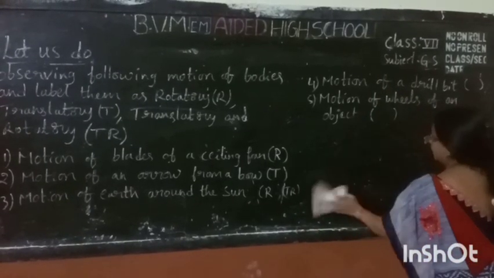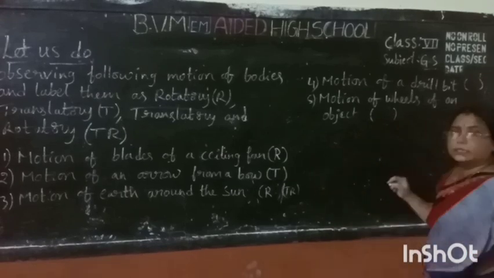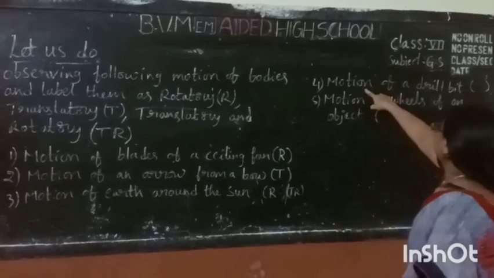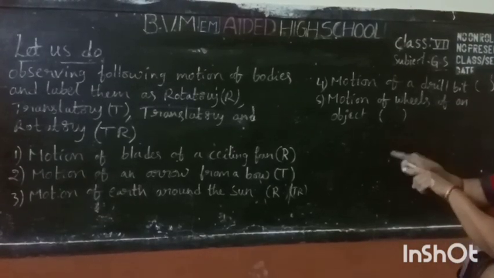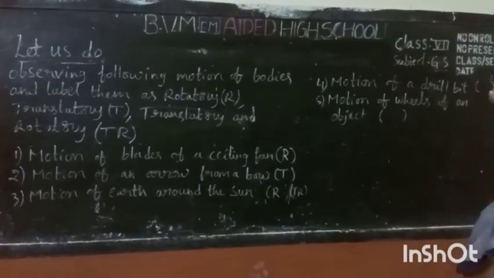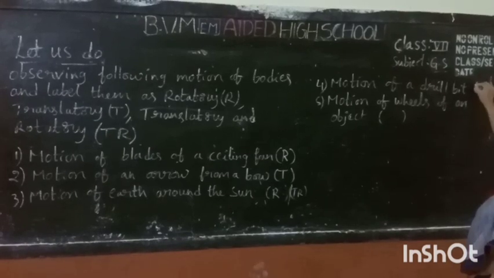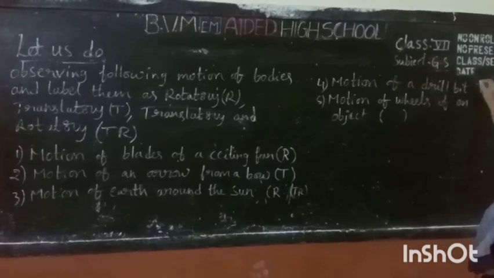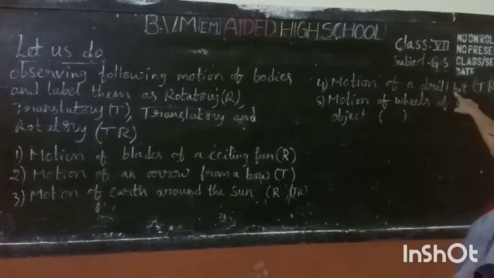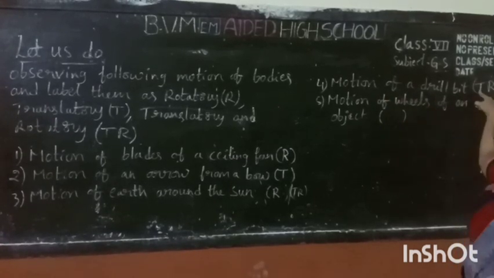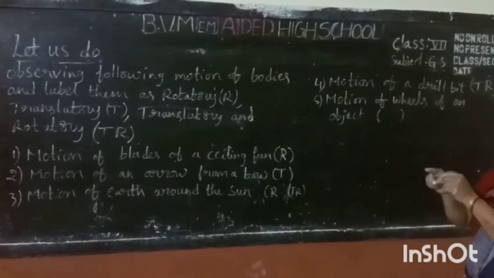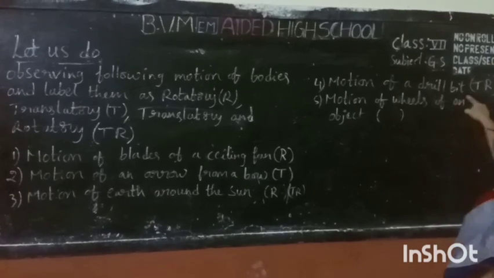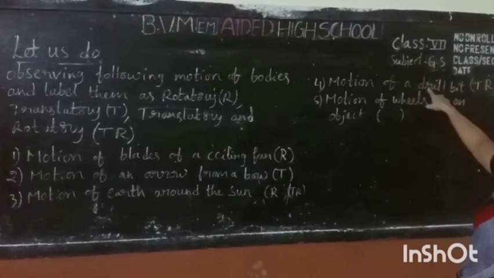Do you know about the drill bit? It goes straight and also rotates itself. So we observe translatory and rotatory motion in the drill bit. It goes forward and also rotates about itself. So we observe these two motions in a drill bit.